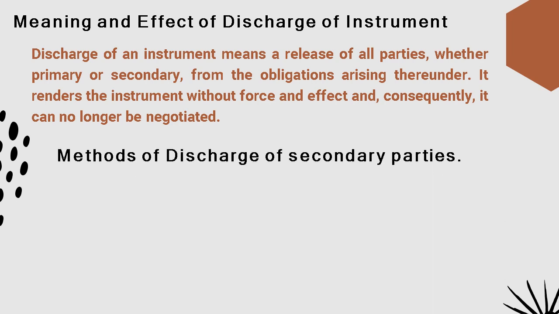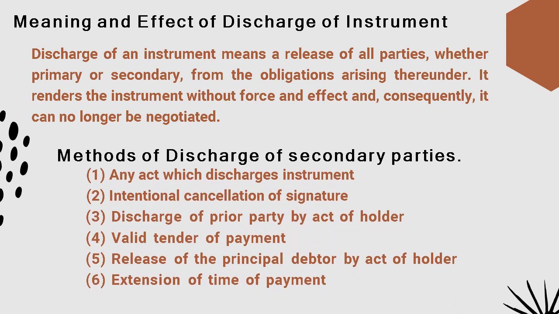What are the methods of discharge of secondary parties? Number 1, any act which discharges an instrument. Number 2, intentional cancellation of signature. Number 3, discharge of prior party by act of holder. Number 4, valid tender of payment. Number 5, release of the principal debtor by act of holder. Number 6, extension of time of payment.